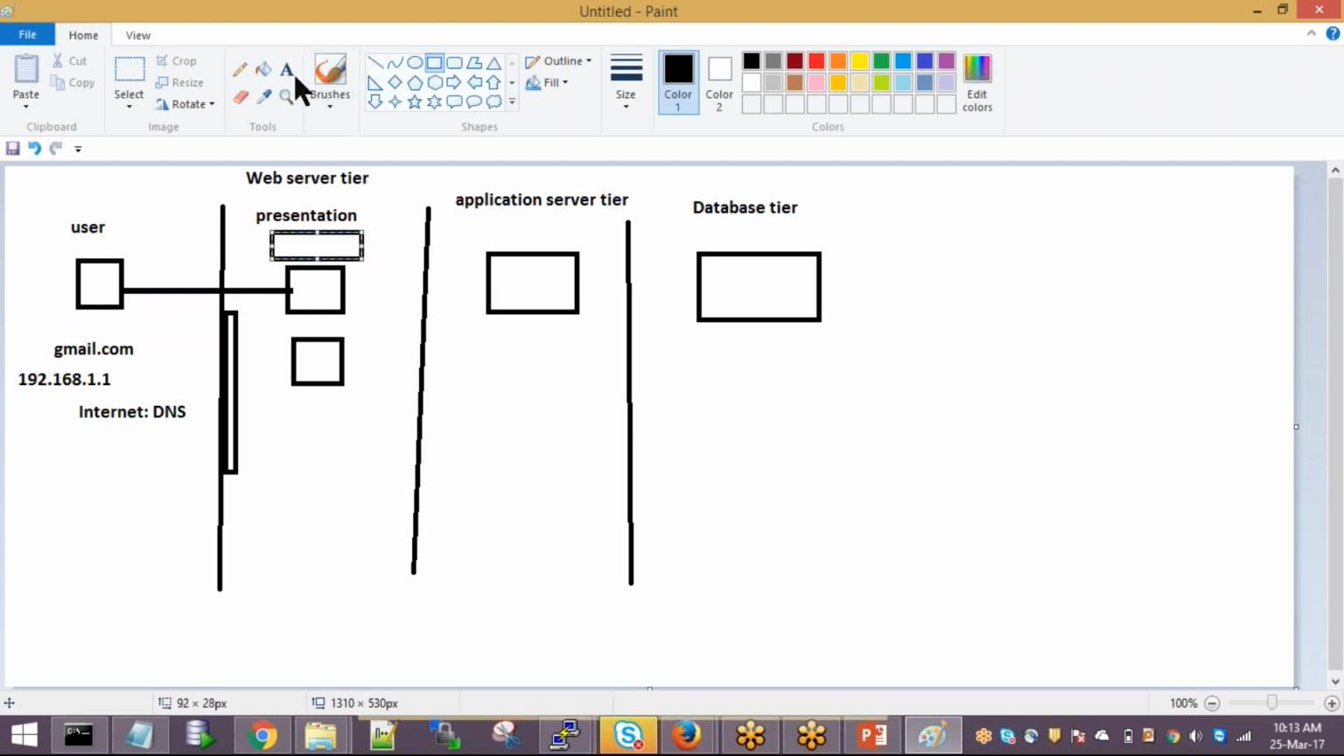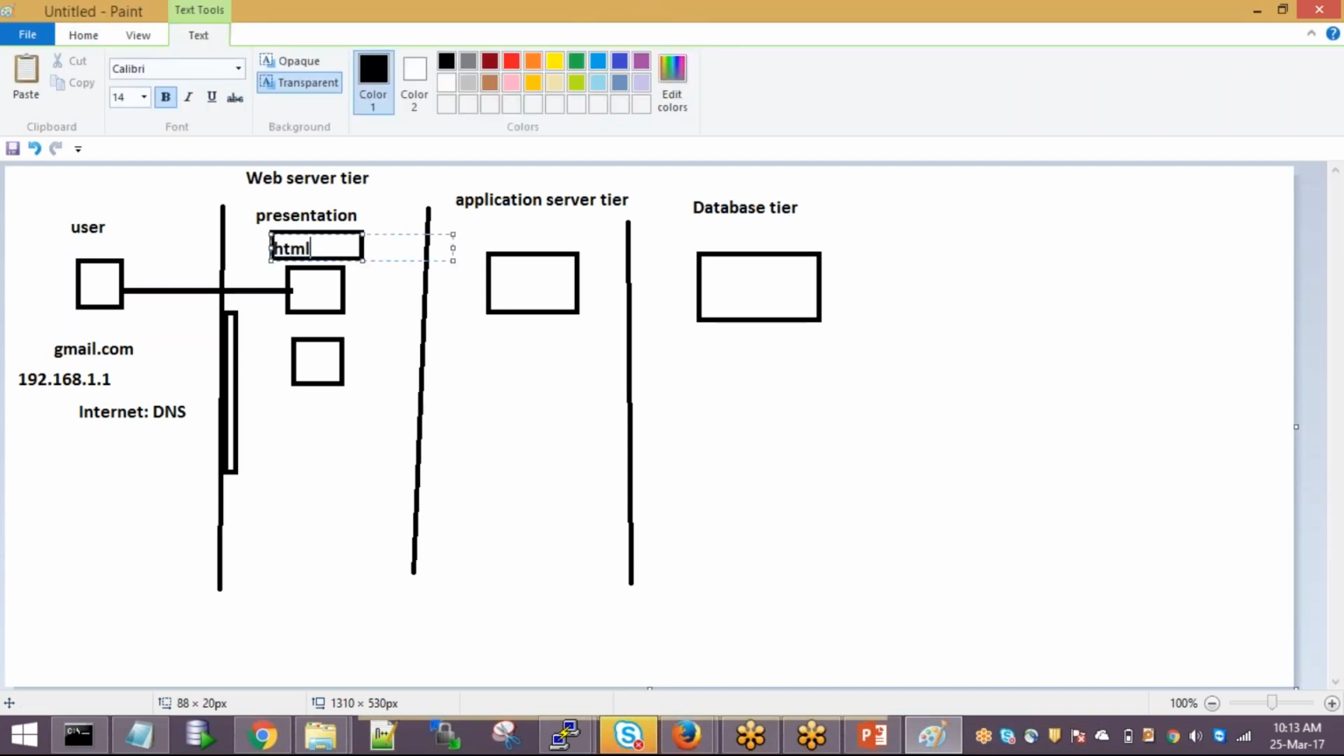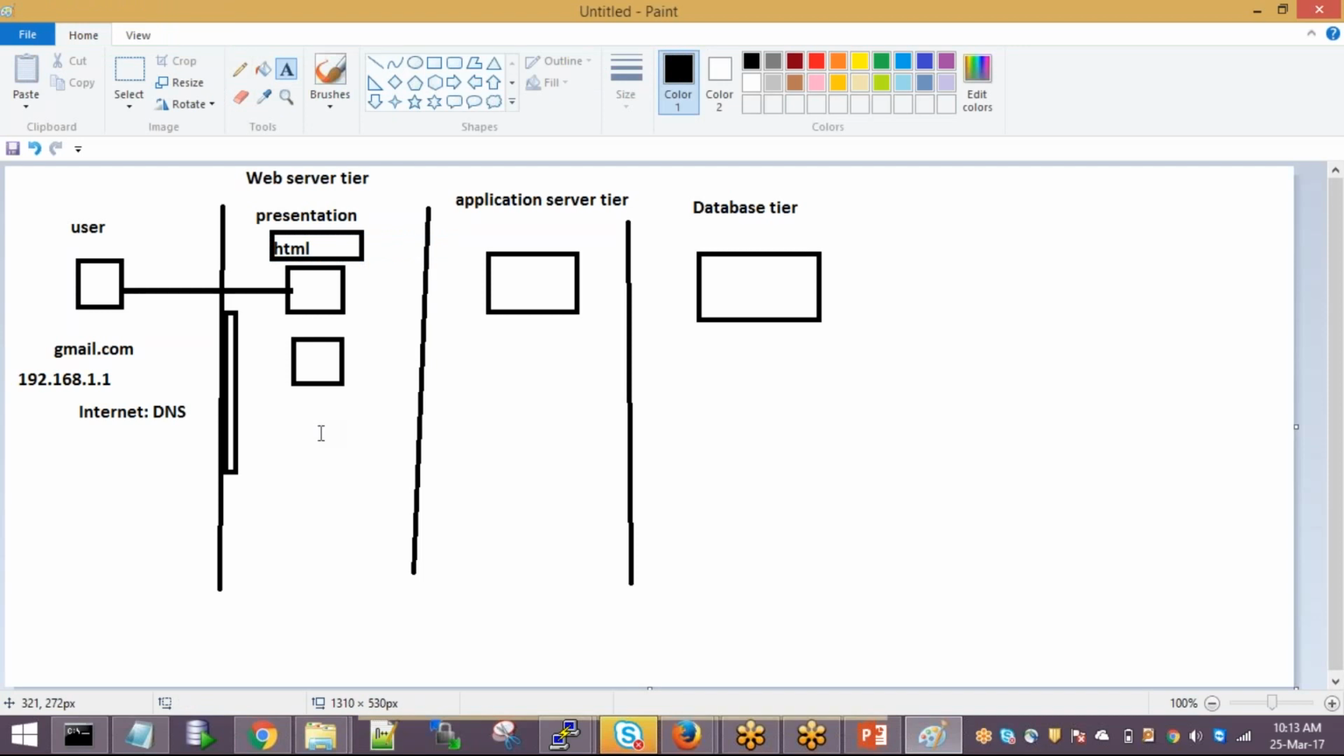Your internet browser will only understand HTML content. It will not understand Java or C or anything else. Whenever you hit anything from the internet, it sends the request as an HTTP request. HTTP is the hypertext transfer protocol, and this protocol only understands HTTP data. So it sends an HTTP request, and an HTTP request can be understood by the web server.